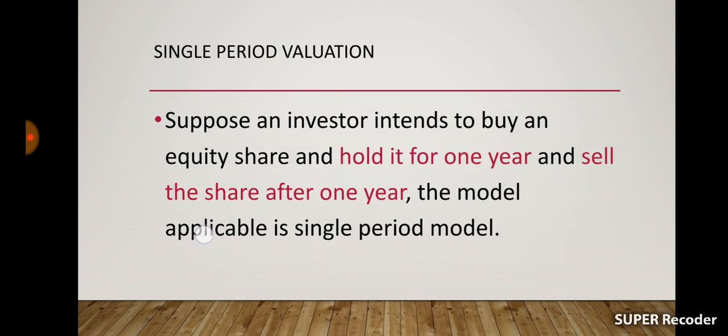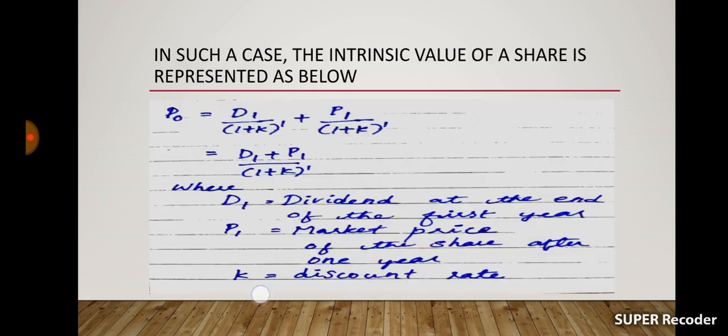Suppose an investor intends to buy an equity share, hold it for 1 year and sell the share after 1 year. The model applicable is the single period model. If the holding period is 1 year and the share is sold after 1 year, the best model which can be applied is the single period model.